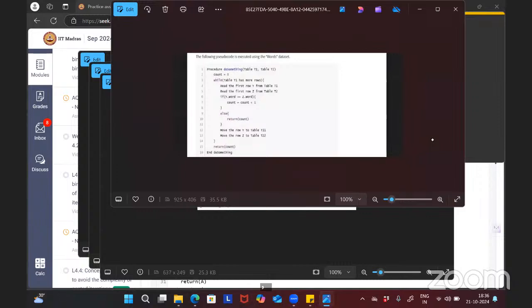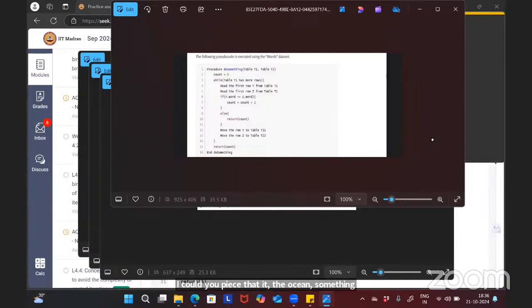Now read the first row Y and read the first row Z from table 2. Move the row Y to table 1. Move the row Z to table 2. What is the answer? It's 8. Could you please paste the question entirely? Is there something?